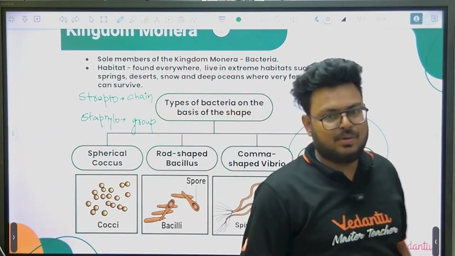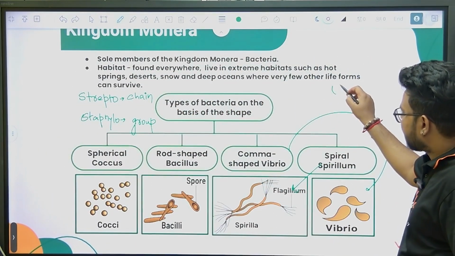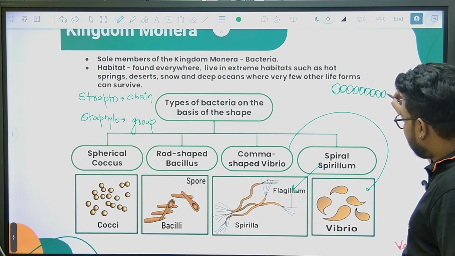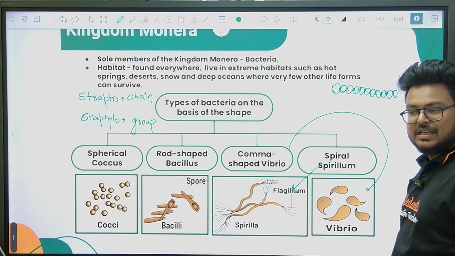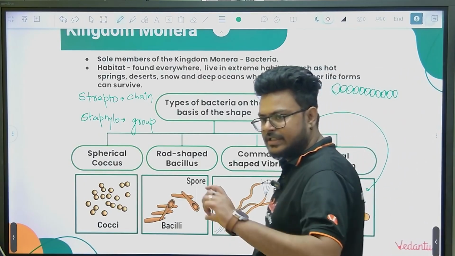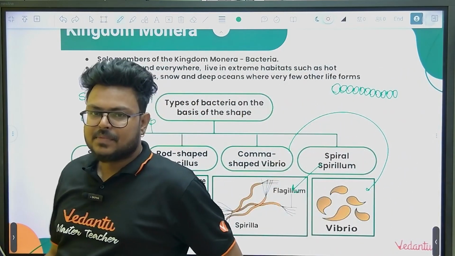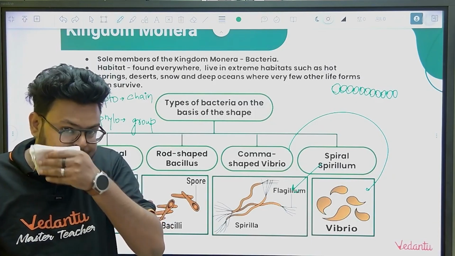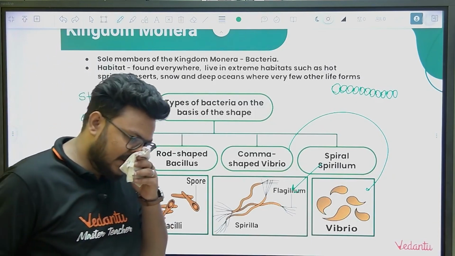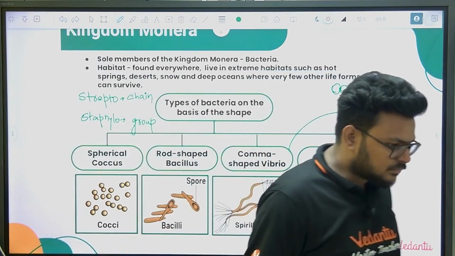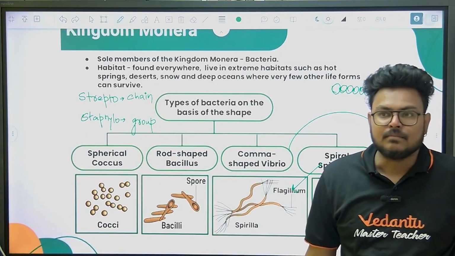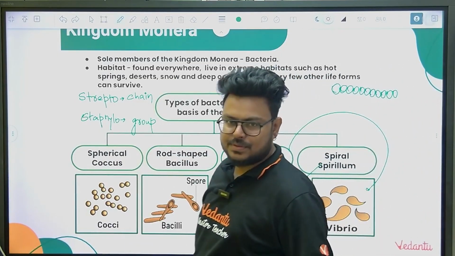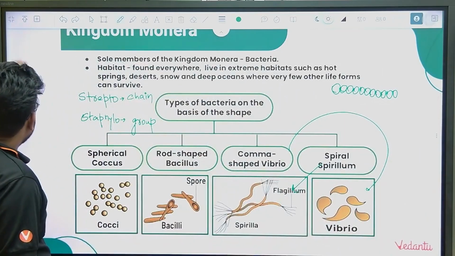For example, coccus means spherical, so spherical bacteria forming a chain are streptococcus. Rod-shaped bacteria forming a chain are streptobacillus, and rod-shaped bacteria forming a group are staphylobacillus. And staphylococcus, spherical bacteria, will form groups.